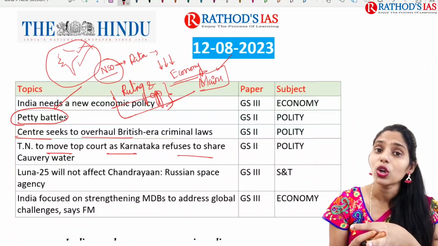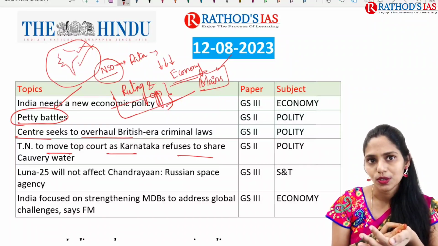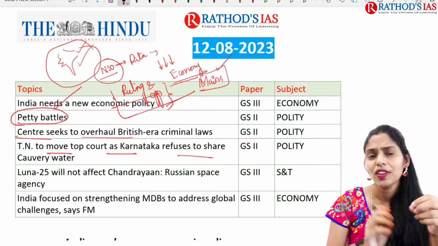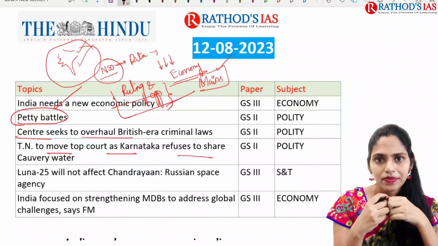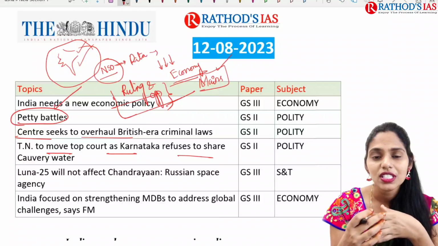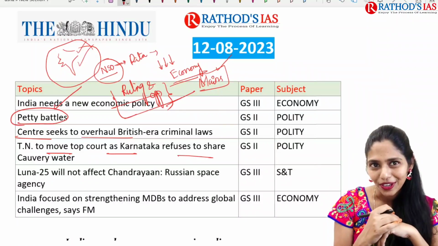And here you have to see the constitutional provisions regarding interstate water disputes, that is water disputes between two states. What is the authority that is present in India? How are we going to tackle this type of issues? These are some things that you have to know as a bureaucrat.